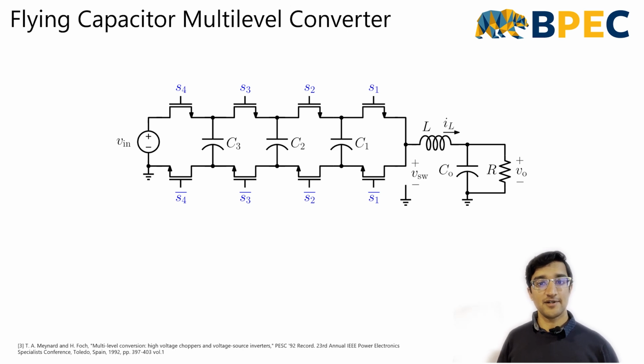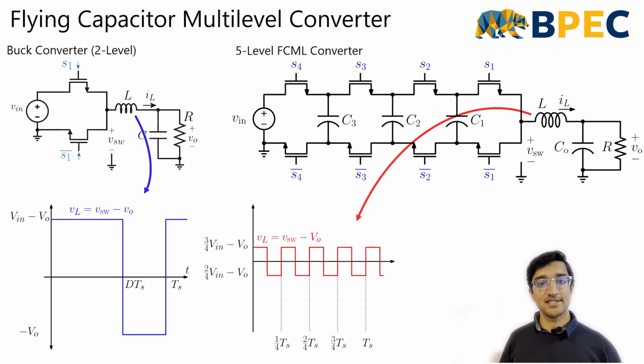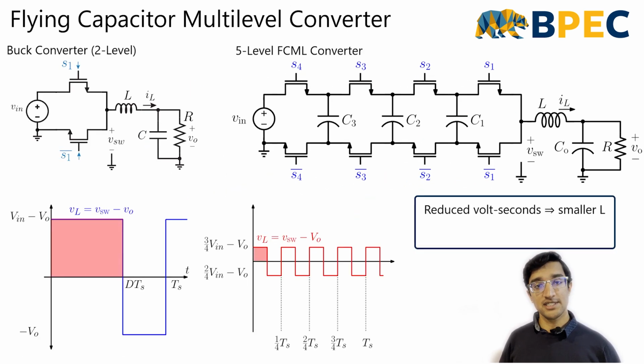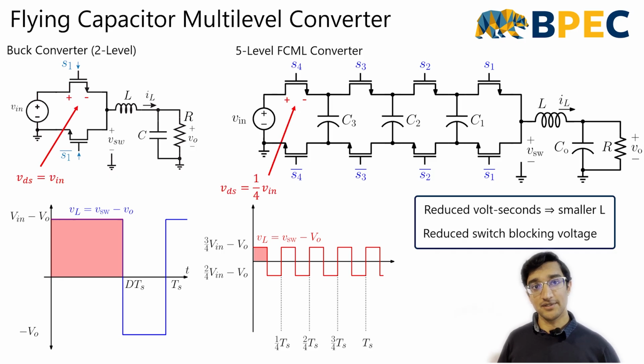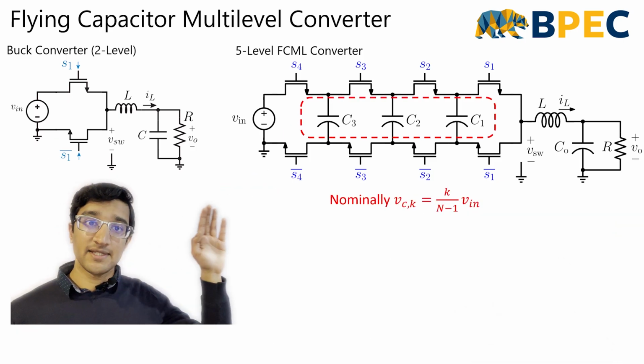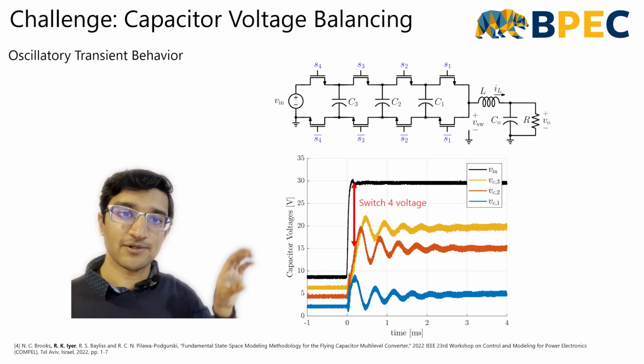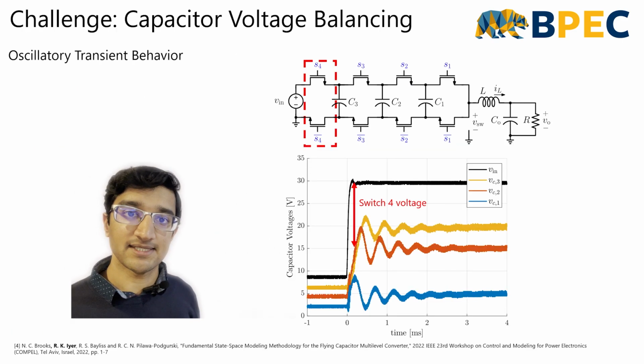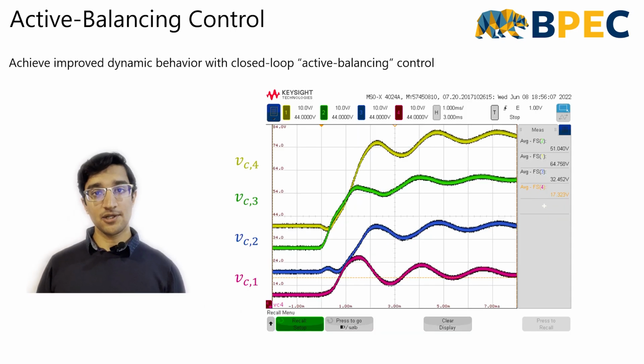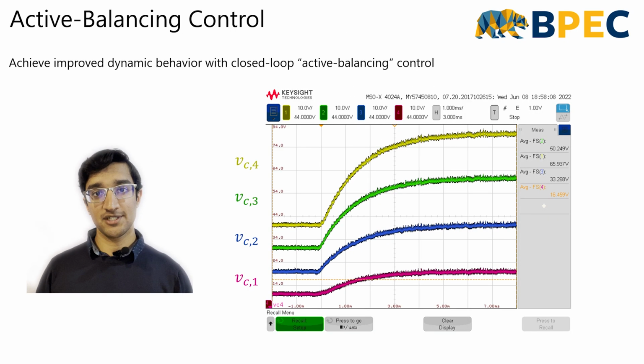The FCML converter enables reductions in filter magnetics volume and use of low-voltage switches rated for a fraction of the input voltage. A key challenge in operating this converter is ensuring that capacitor voltages are balanced at their nominal values. During line transients, excessive voltages can appear across the switching devices. My work analyzes closed-loop active balancing control of the converter to ensure that the capacitor voltages remain balanced.